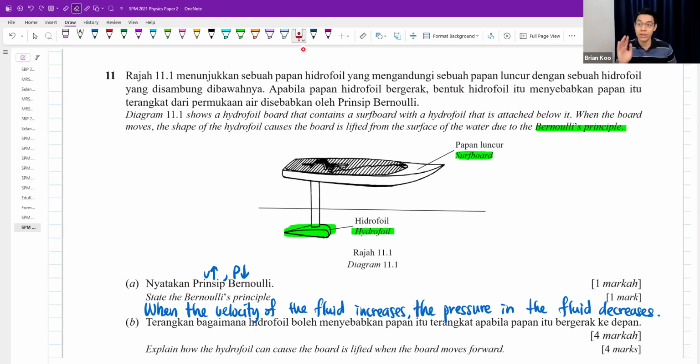Please do not say inversely proportional. It is not. It is just increase, decrease. It is a lot more complicated than inversely proportional, which we never learn in our syllabus. Don't say that. So it's one increases, one decreases. Not everything that increases while the other decreases is inversely proportional. You can also add vice versa if you like, but usually this is already good enough. Vice versa meaning velocity decreases, then pressure increases.